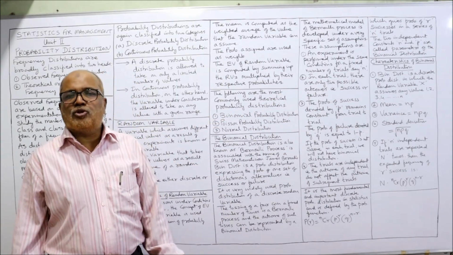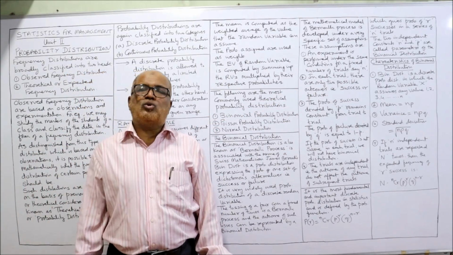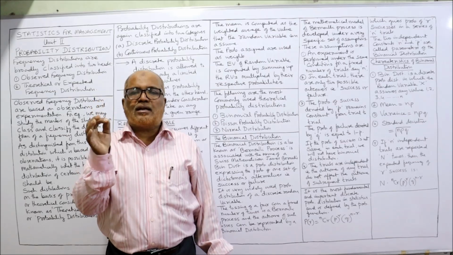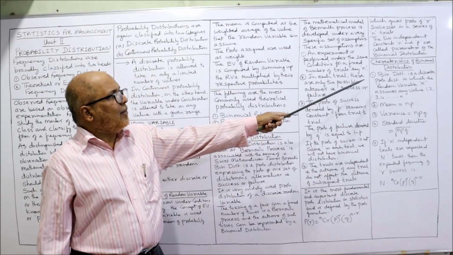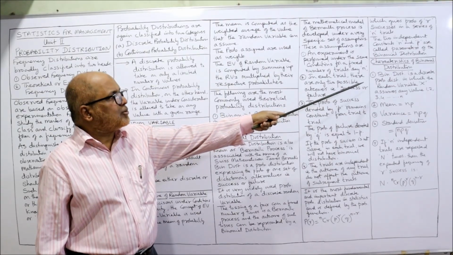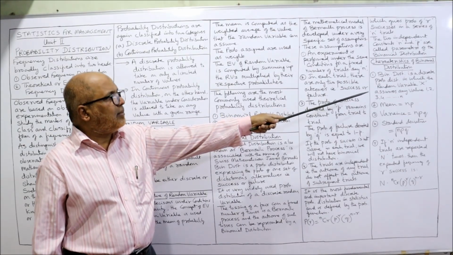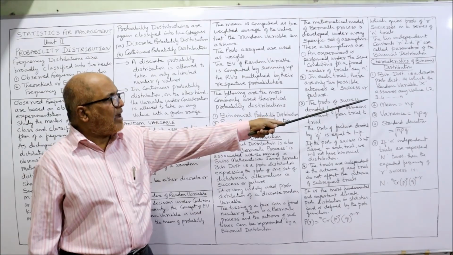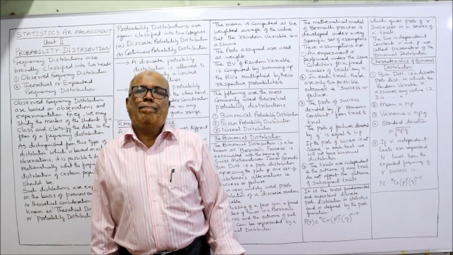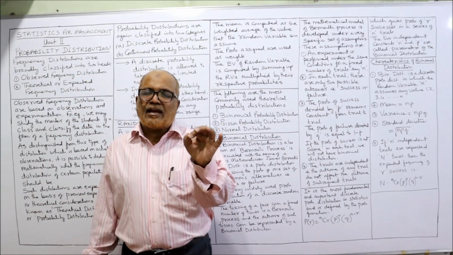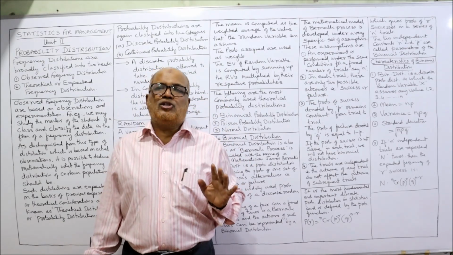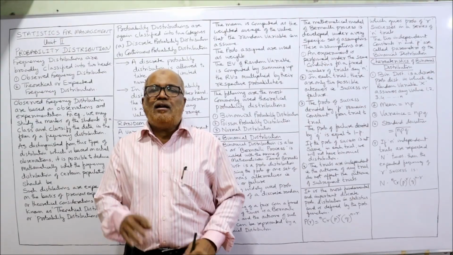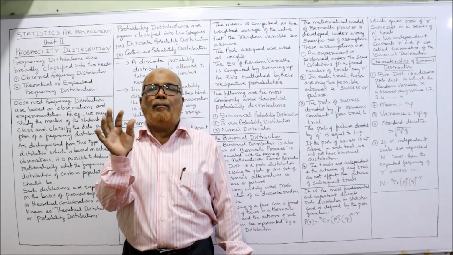Characteristics of binomial distribution. Again, in examination, a theory question will be asked: what are the characteristics of binomial distribution? The first characteristic: the binomial distribution is a discrete probability distribution in which the random variable x assumes any value 1, 2, 3, 4 up to n. That means the random variable will take only whole numbers.